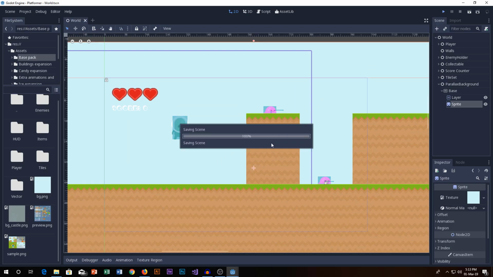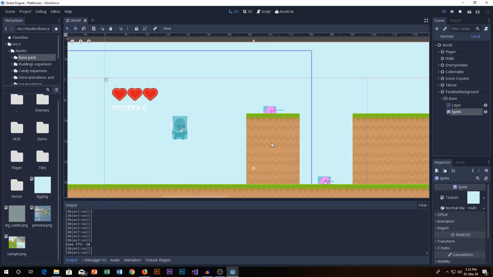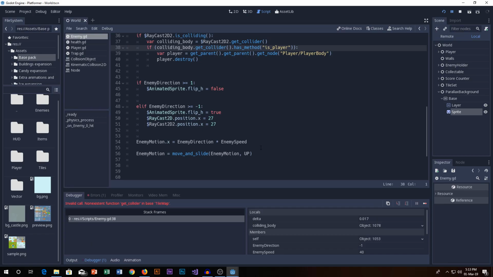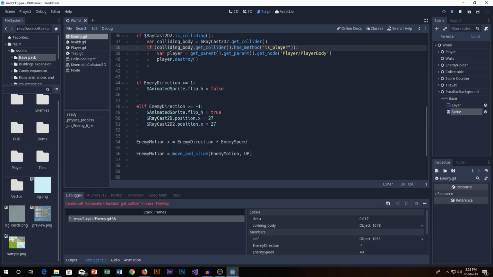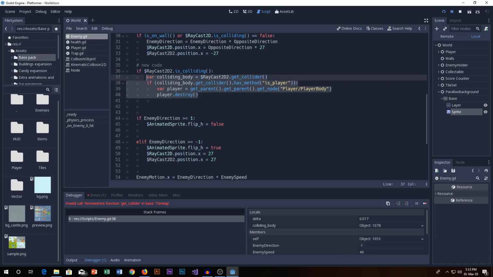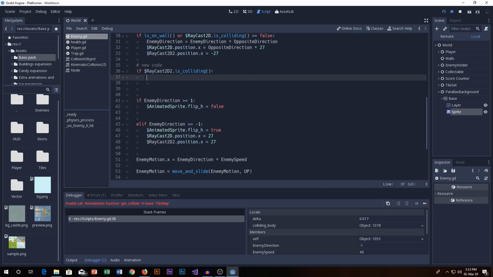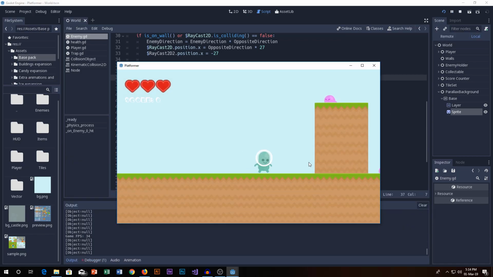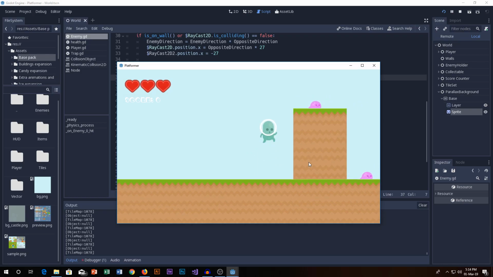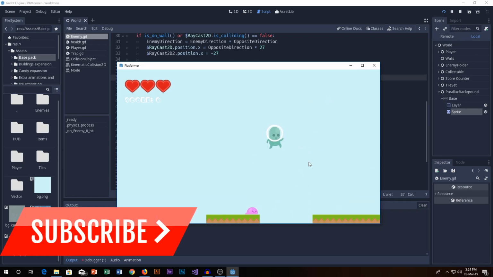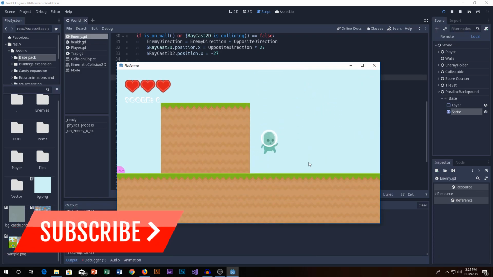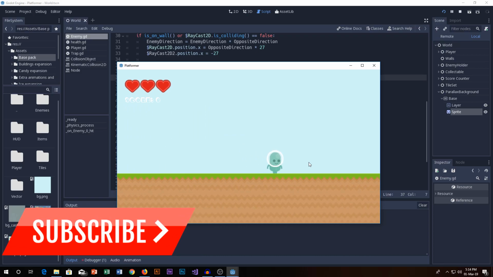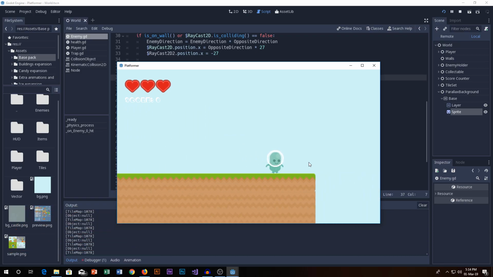And now, okay, there's one problem here, which I need to fix in the next video. So let's go and check out what happens there. As you can see, you have the heart and things are there. So as you can see, it's in parallax mode now. It will follow the camera.